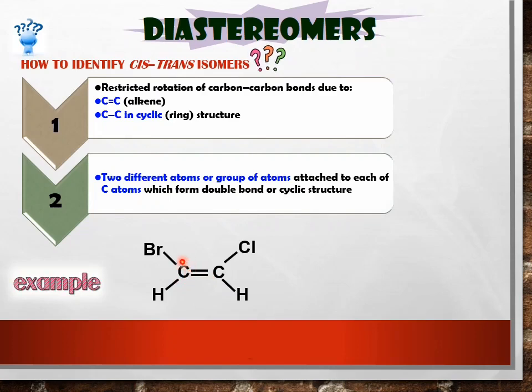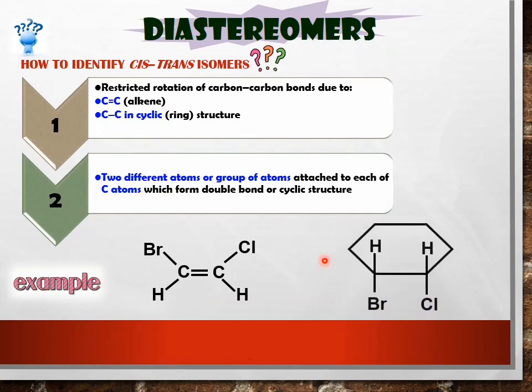See? This carbon bonds to this bromine atom and this hydrogen atom. So this is criteria number 2. And also this carbon bonds to two different atoms: chlorine atom and hydrogen atom. So this compound already fulfills the criteria of cis-trans isomer.